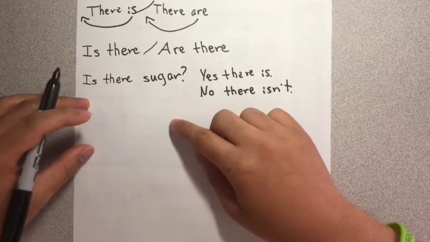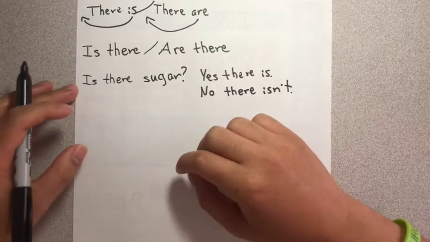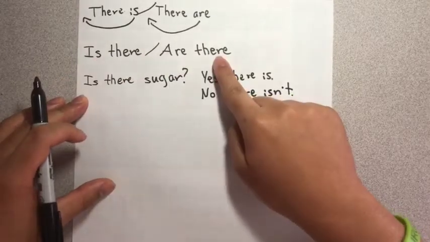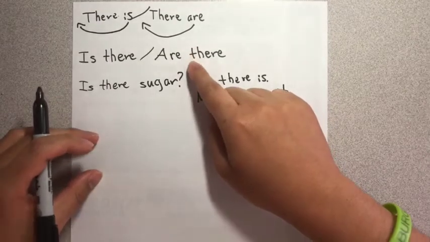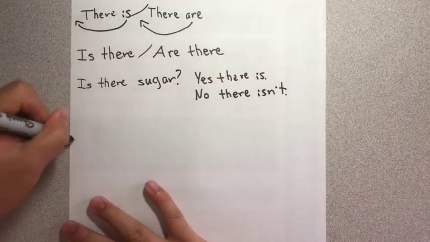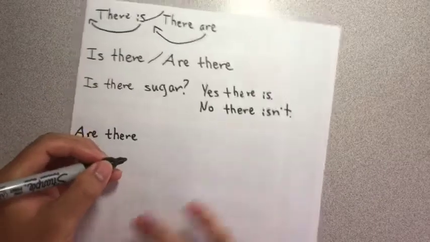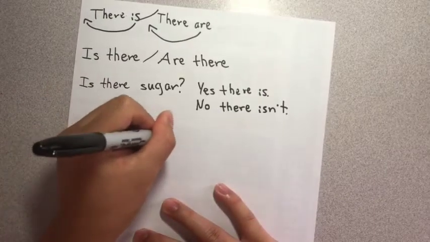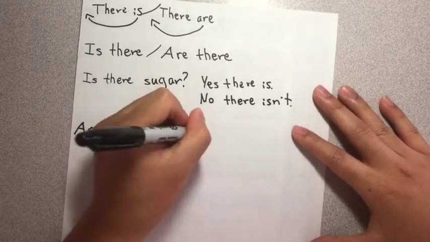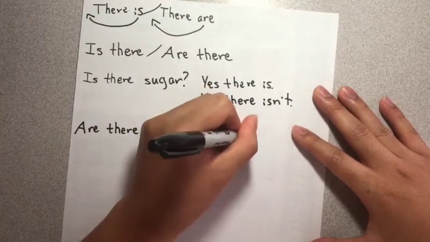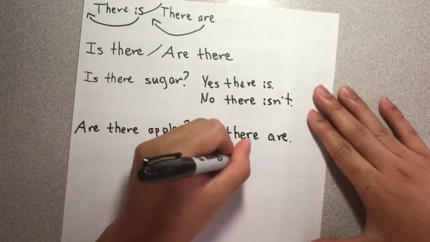Now, if I want to talk about a lot of apples, do I use is there, or do I use are there for a lot of apples? We use are there because we're talking about a lot of things. We use are there apples. Okay, and then the answer is yes, there are, or no, there are not.